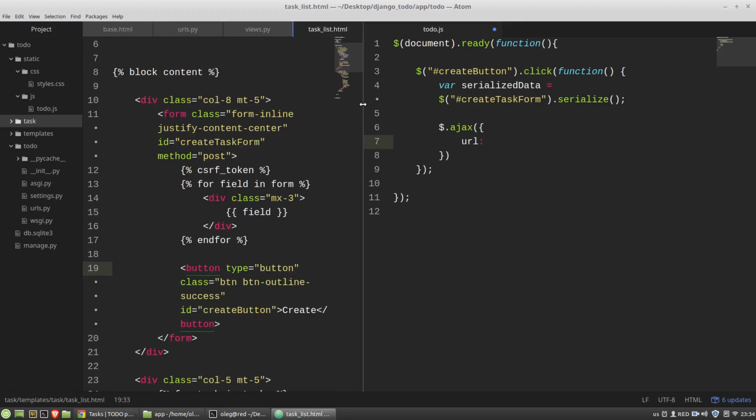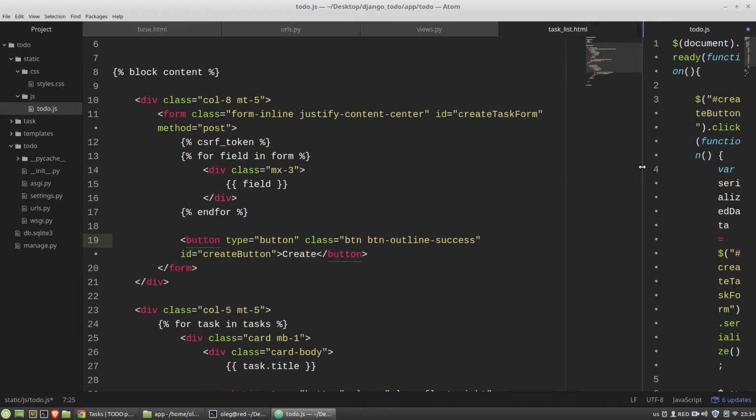And here there are at least two options to specify the URL address. It can be hard-coded explicitly, like this, tasks, or I can add to the form tag the data-url attribute, like this, data-url that equals to.